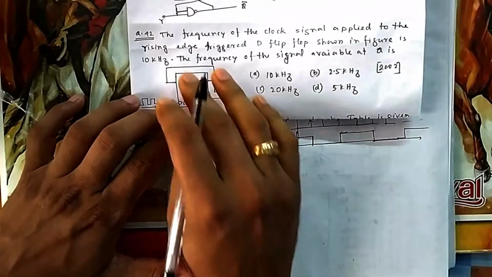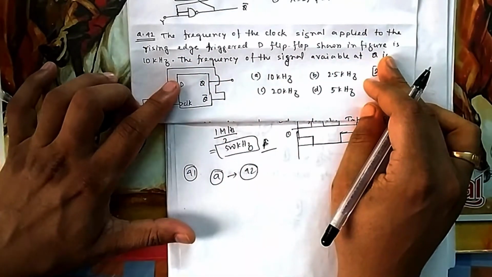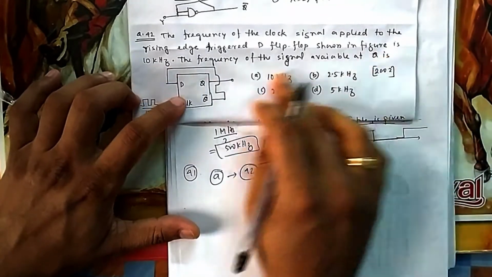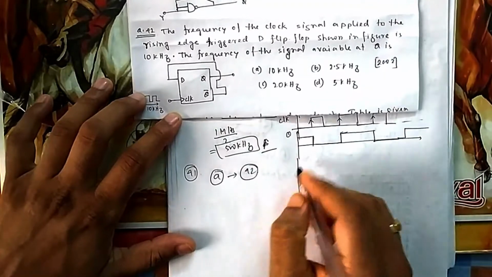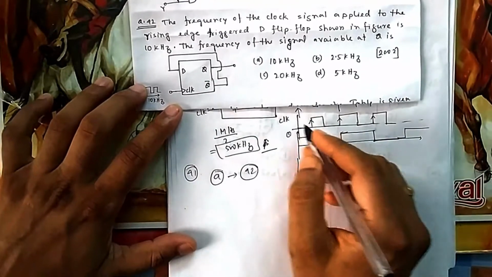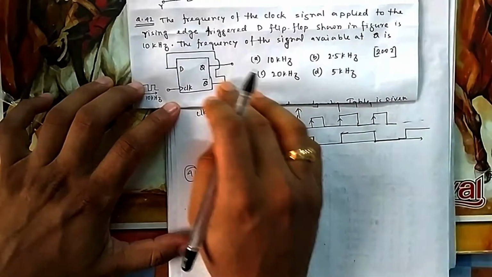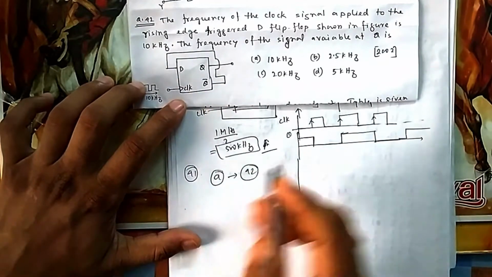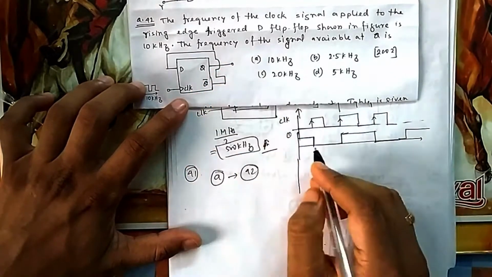42. The frequency of the clock signal applied to the rising edge triggered D flip-flop is this much; find the frequency of the signal available at Q. So again you can think of something of this fashion. I can draw it here itself. Suppose this is my clock. Initially, suppose Q is at 1. So your Q bar is 0.